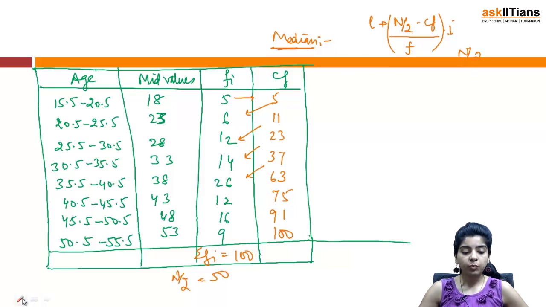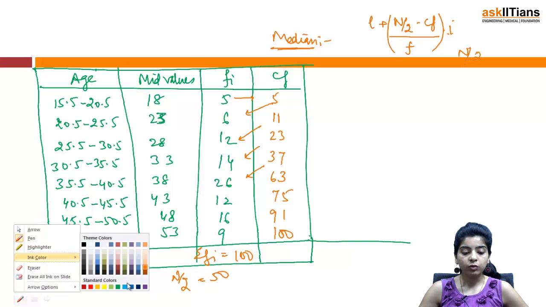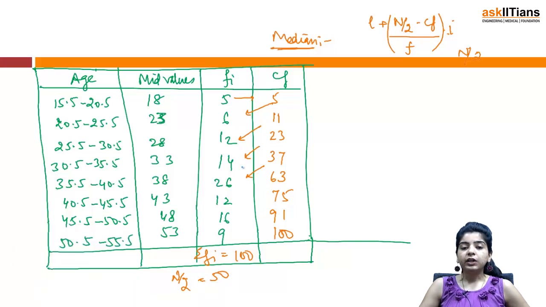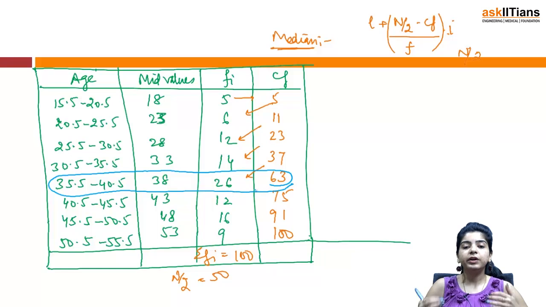How do you check out your median class now? 50 you will check in your cumulative frequency. Now 50 is falling in this class. You have to take that cumulative frequency which is just more than the value of n by 2. So we'll have to take this 63 and therefore the median class is this.